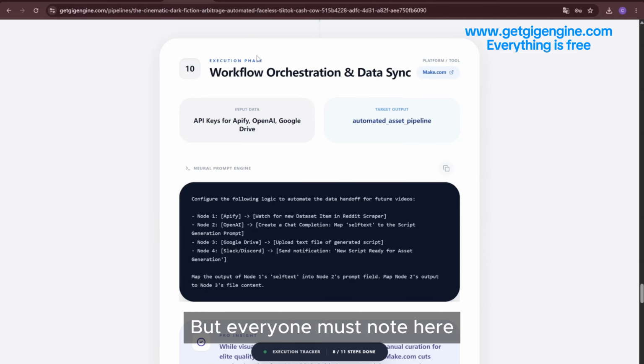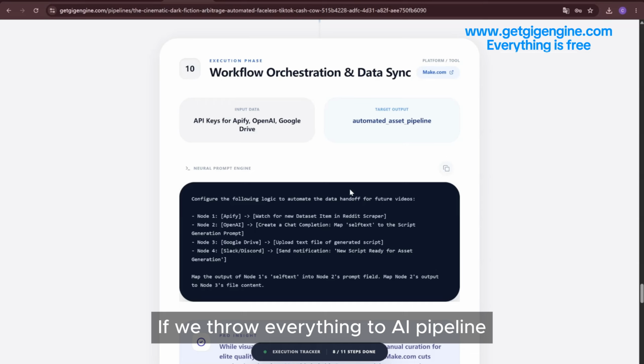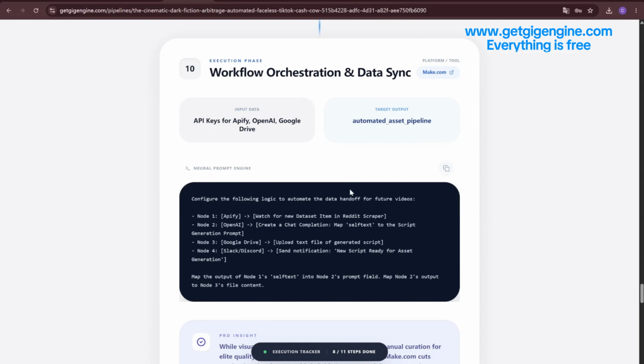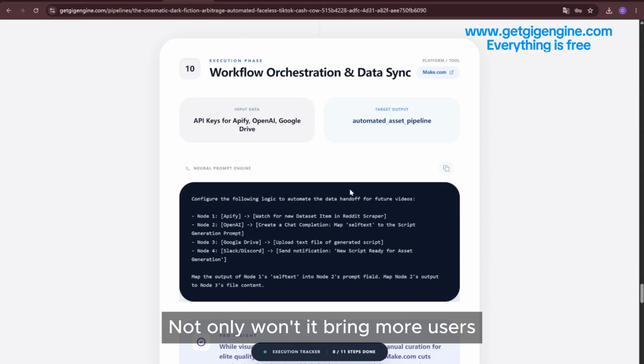Simple. Like script selection, image generation, and image screening, etc. These all need manual verification to check if the effect is really that good. If we throw everything to an AI pipeline, it's easy to generate very low-quality videos later. Not only won't it bring more users, it might damage our reputation.